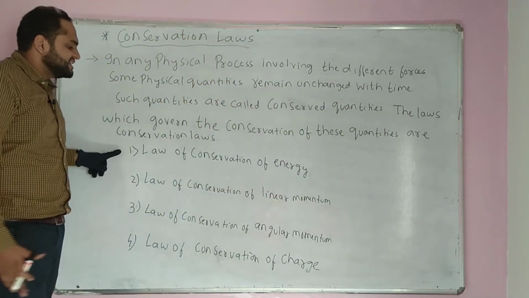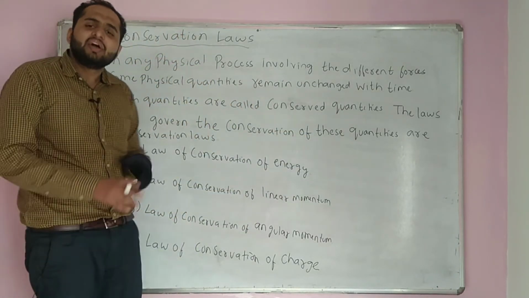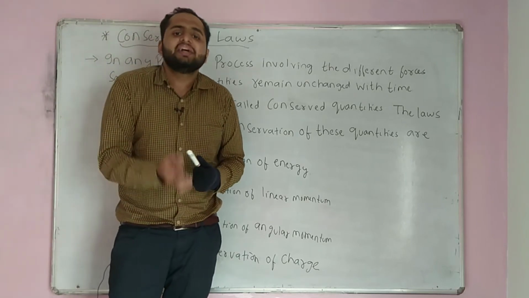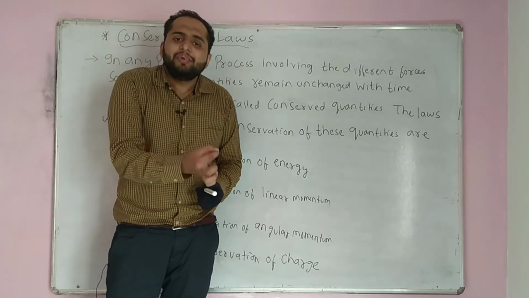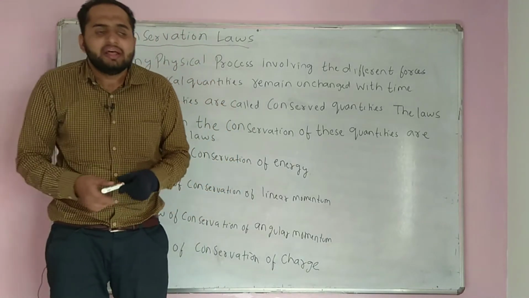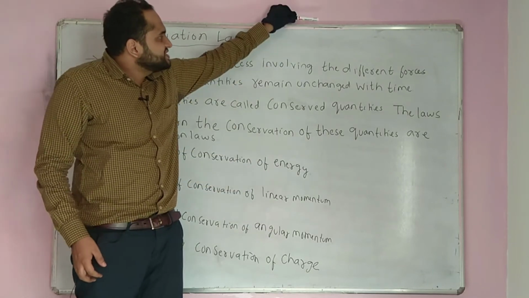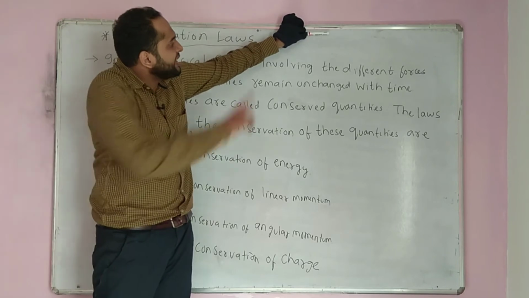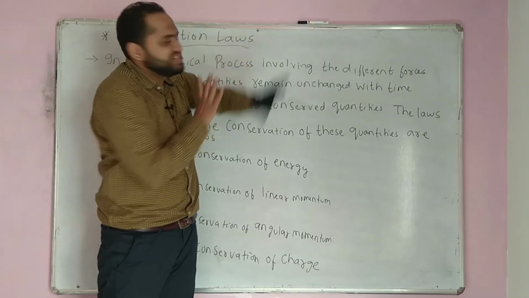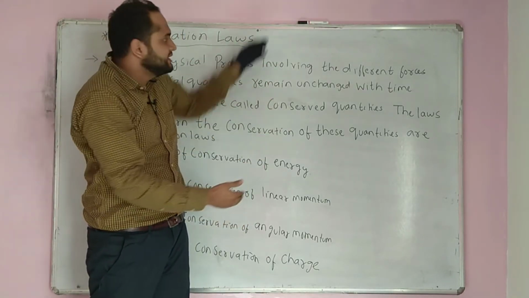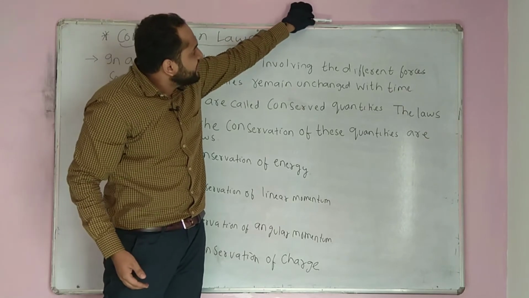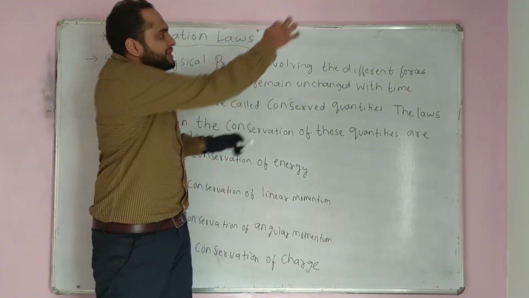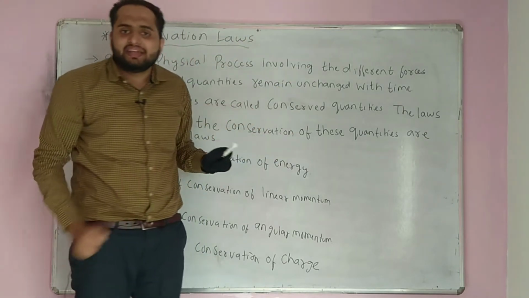The first law is the law of conservation of energy. Energy can neither be created nor be destroyed. It can only be transferred from one form to another. Like if I have placed the marker over here and I release it from here, this marker at this position has potential energy because it has height, right? If I drop the marker from here, the potential energy gets converted into kinetic energy.